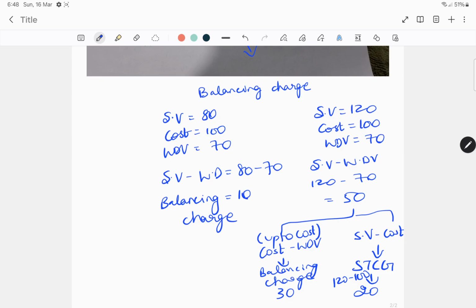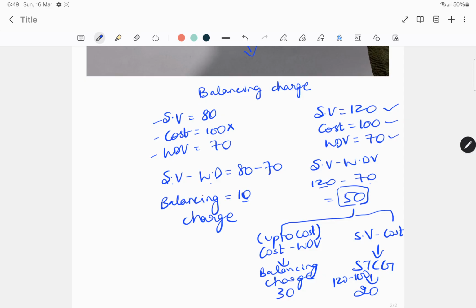You can see this example, the same example. The sale value is 80, cost is 100 and WDV is 70. So sale value minus WDV is 10, which is balancing charge because it is not exceeding the cost. Suppose the sale value is 120, cost is 100 and WDV is 70. Sale value minus WDV is 50. This is exceeding the cost.